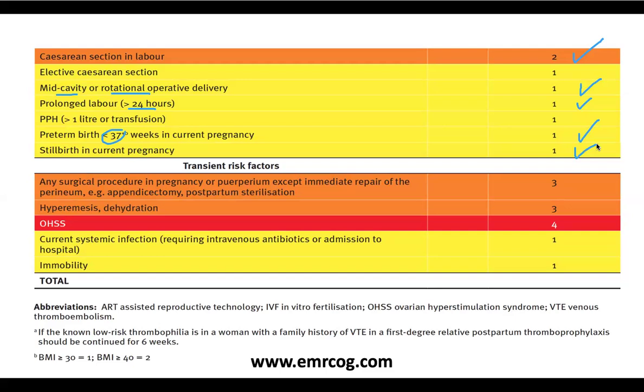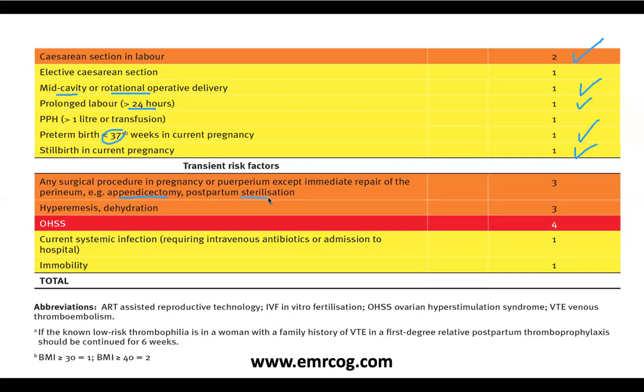Other transient risk factors, and this is, as I told you, temporary, okay, needing low molecular weight heparin in special scenarios, like any surgical procedure in pregnancy or in the postpartum, except immediate repair of the perineum, like appendectomy. So a woman had an appendectomy while she is pregnant. Anyway, any woman who is admitted needs to receive low molecular weight heparin, but her risk is now 3. And this is only for a temporary period, till recovery and discharge from the hospital, okay? Not to continue with the low molecular weight heparin.